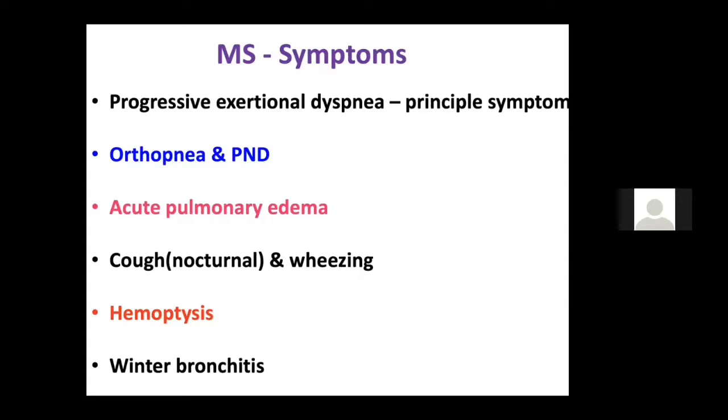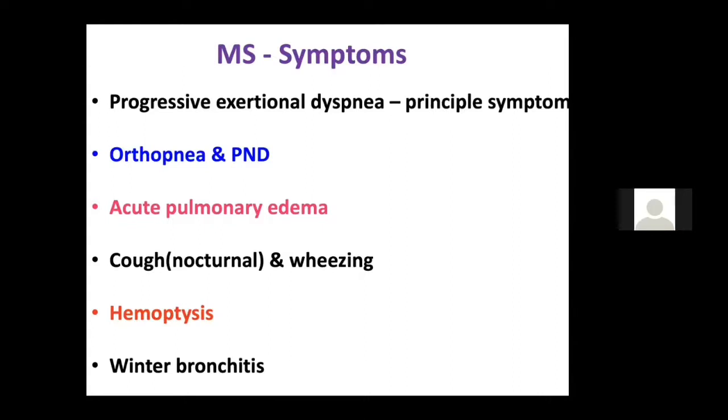Another important symptom in MS is acute pulmonary edema. Patient may go into acute pulmonary edema due to high LA pressure or tachycardia. Then other symptoms are nocturnal cough and wheezing, and people may confuse it with bronchial asthma. Hemoptysis is one important symptom. I'll come to it, there are 5 to 6 causes of hemoptysis in mitral stenosis, and they will definitely ask you in exam if the patient has hemoptysis.